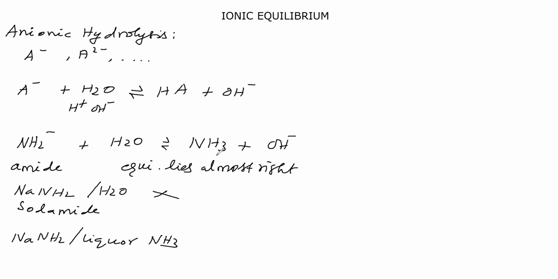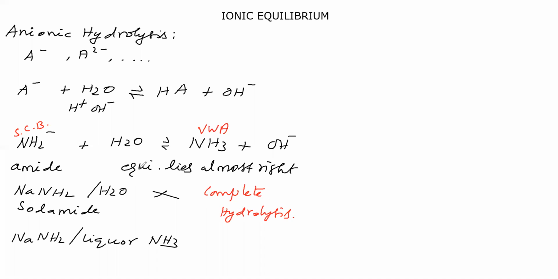Because NH3 is a very weak acid. Its conjugate base is NH2 minus. It is a strong conjugate base. Therefore, the equilibrium lies almost right, in the sense NH2 minus undergoes complete hydrolysis.